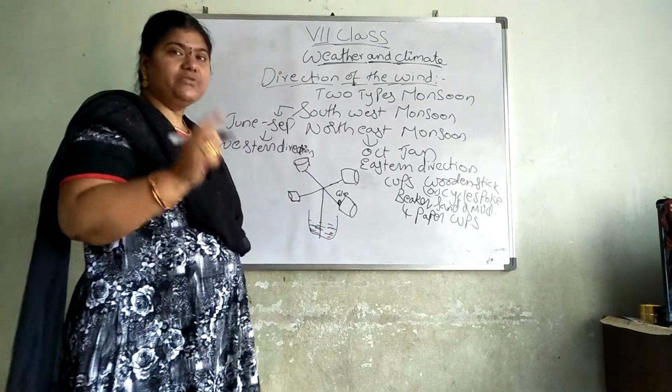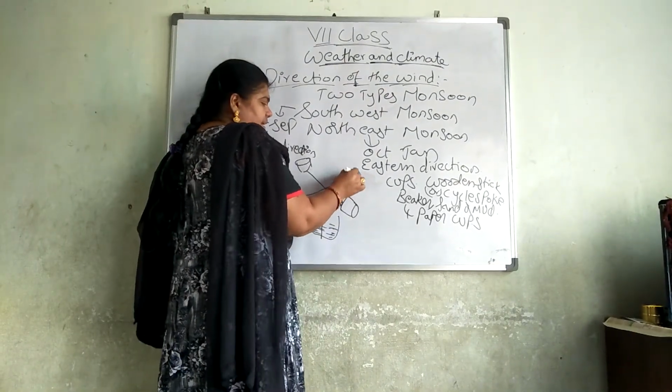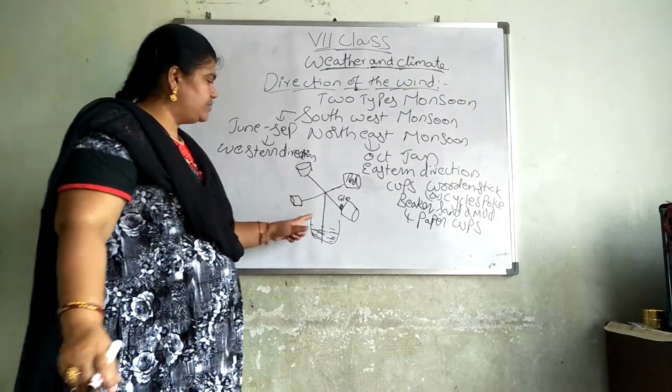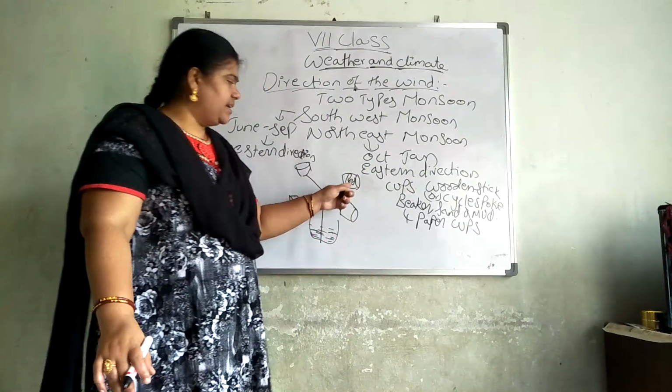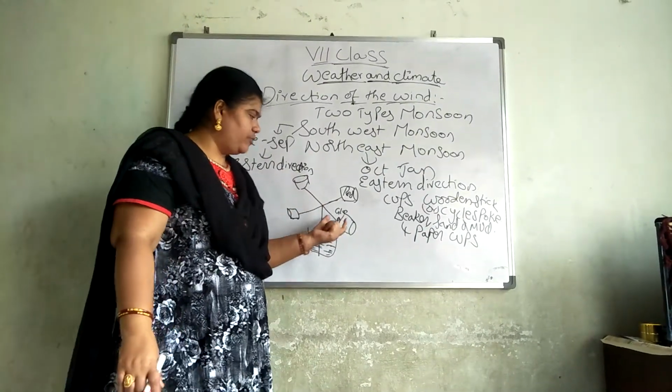And what you have to do is one of the cups, you color with any red. Now I am coloring only 1 cup. The remaining 3 cups will be plain. 1 cup I colored with red. That is up to your interest. You can color with anything. Now did you understand what you have to do?